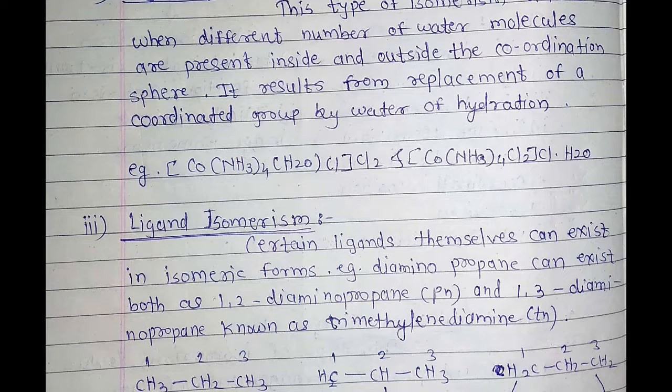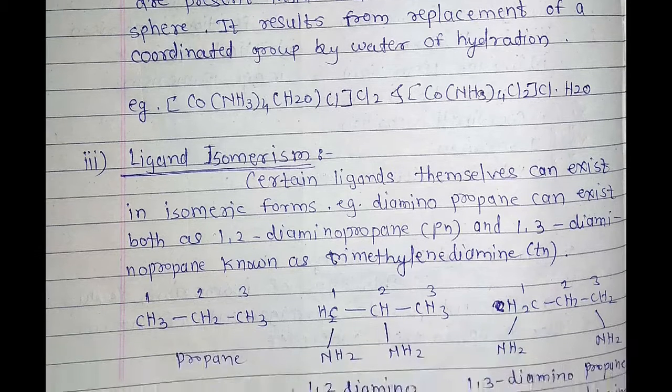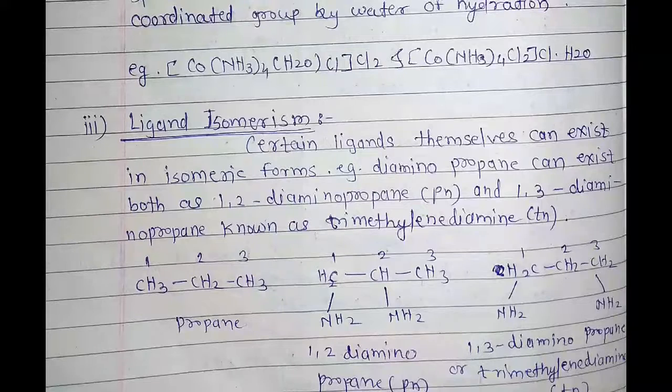Now the third type of isomerism is ligand isomerism. Certain ligands themselves can exist in isomeric forms. For example, diaminopropane can exist as 1,2-diaminopropane, known as PN, and 1,3-diaminopropane, known as trimethylene diamine, that is TN.